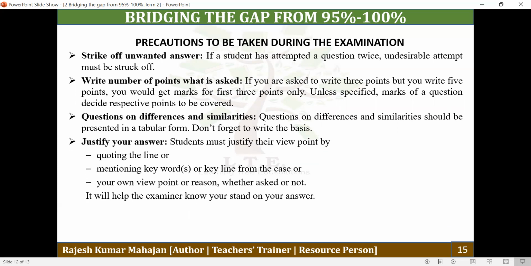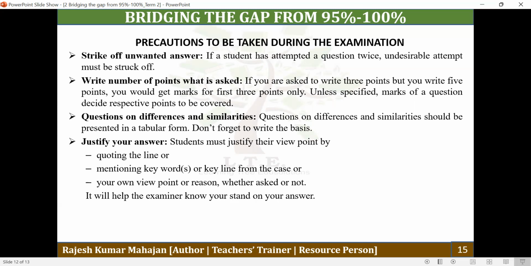And the last point, whenever there is a case problem, and you have been asked to quote the line, then quote the line. First you have to identify the concept involved, then you have to explain. Just identify the concept, write the concept involved. Just like delegation. In the case problem, there is one case problem based on delegation of authority. And the question asked is to identify the concept involved in the above para by quoting the line. So in the answer, you will write delegation of authority.